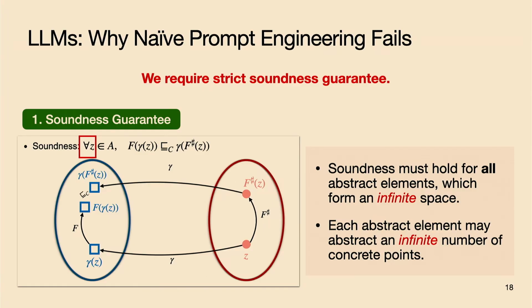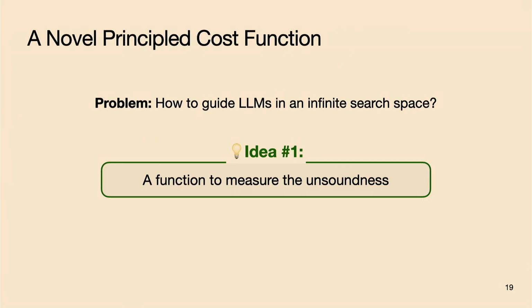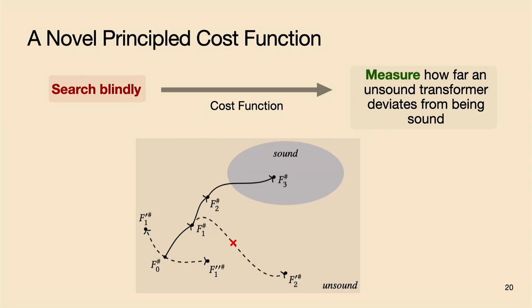And apart from this, a question that will naturally come up is, can we have something to help guide the LLM in the infinite space? And here comes our first key idea: we come up with a principled function to measure the unsoundness. The intuition behind this cost function is similar to that of the loss function during model training, that instead of searching blindly, with this cost function, we can measure how far an unsound transformer deviates from being sound.